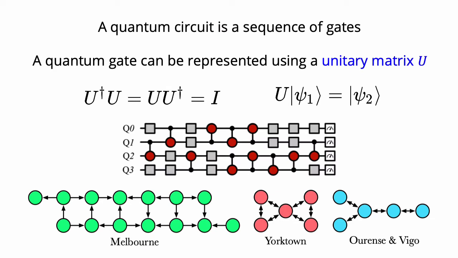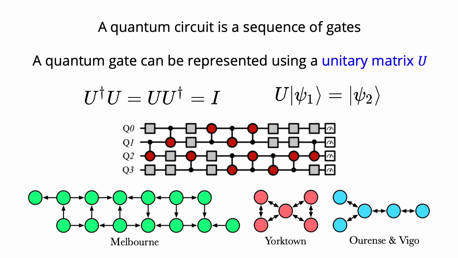A quantum program, which is also called a quantum circuit, consists of a sequence of gate operations applied to a system of qubits in order to achieve a desired qubit state. So as the example 4-qubit quantum circuit figure here shows, each qubit is represented using horizontal lines, with gate operations being applied from left to right. Here the gray squares represent 1-qubit rotation operations, and the red circles represent 2-qubit CX or CNOT gates. After applying all of these gate operations, the measurement operations are applied to determine the qubit states.